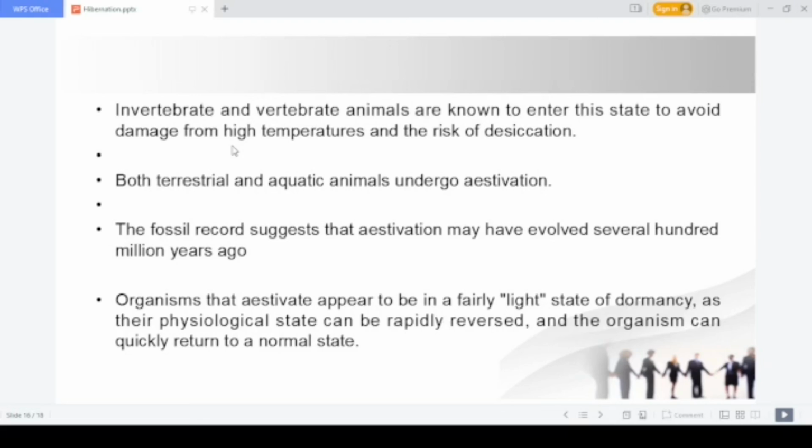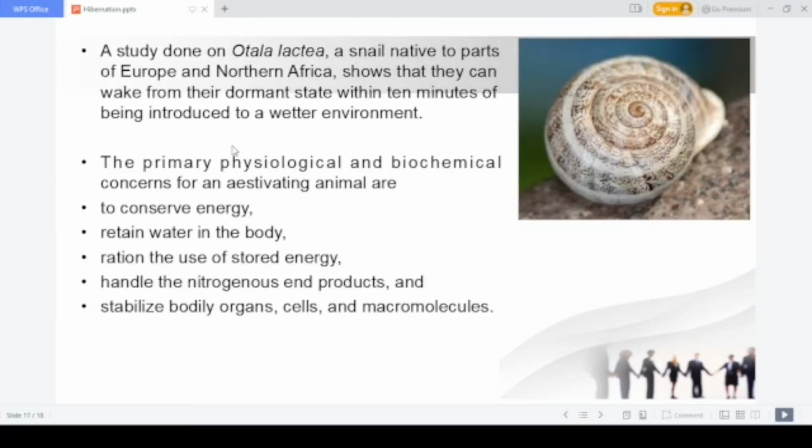Now in the case of aestivation also we can find an almost similar type of behavioral or physiological response. See, these are some examples of aestivation. Here you can find a snail. And what are the important advantages of aestivation? In the case of aestivation, their main purpose is to conserve energy. The same in the case of hibernation.